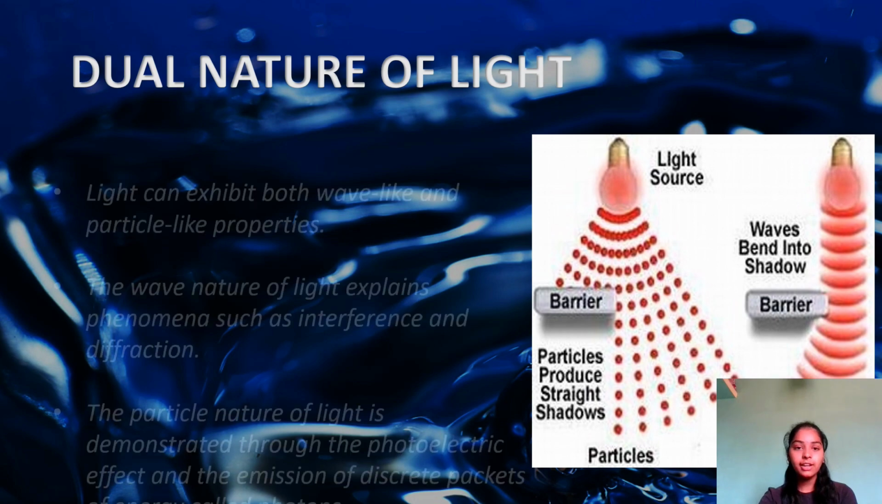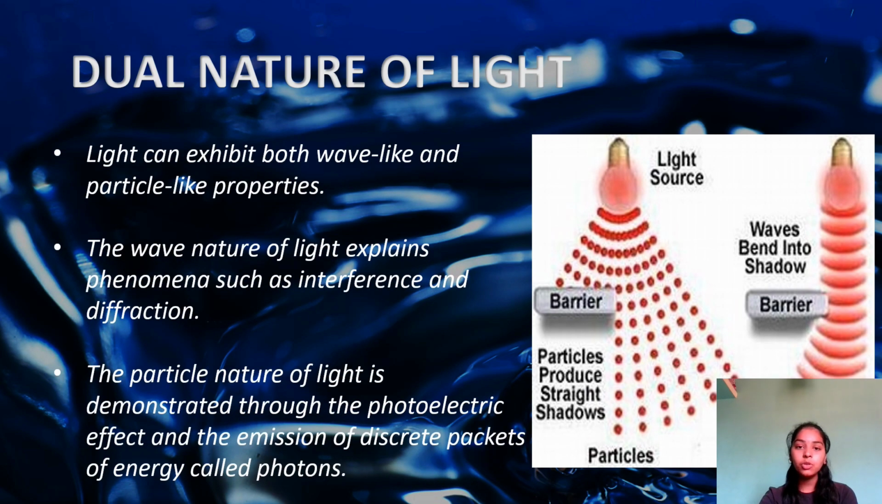Dual nature of light. Light can exhibit both wave-like and particle-like properties. The wave nature of light explains phenomena such as interference and diffraction. The particle nature of light is demonstrated through the photoelectric effect and the emission of discrete packets of energy called photons.